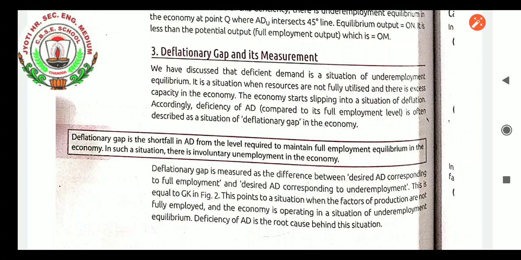The 10 workers at the 9th and 10th machines are removed, just to make full employment equilibrium. That way the demand for goods also decreases.